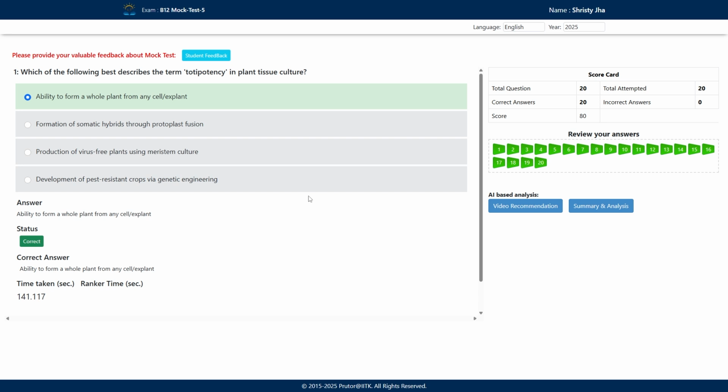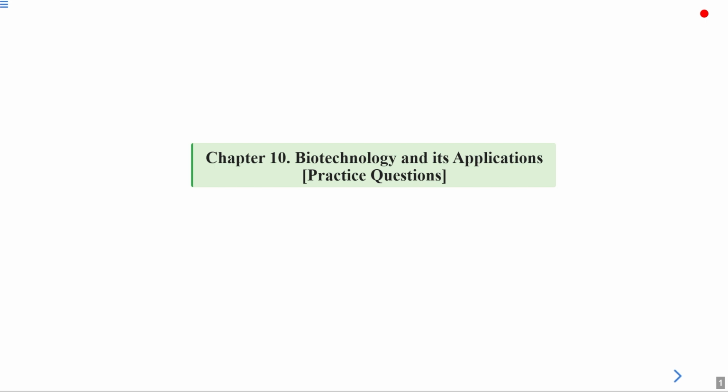We can see that all of our answers are correct and we have submitted in time also. So now we will start with chapter 10, Biotechnology and its application, some practice questions. So let's start the practice questions.